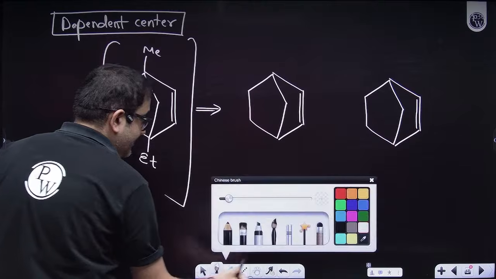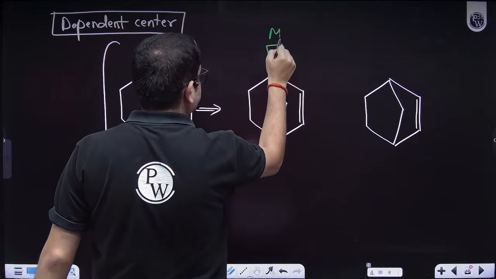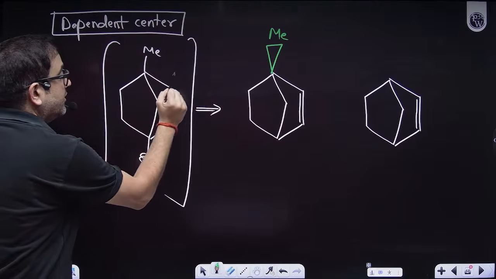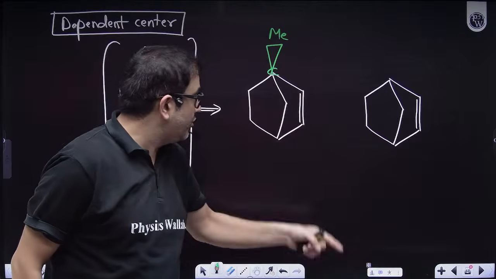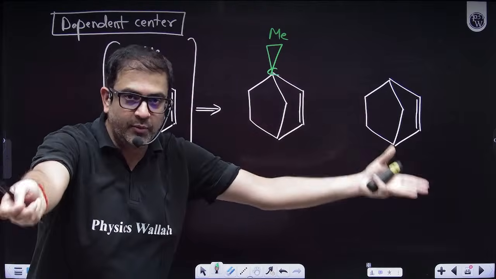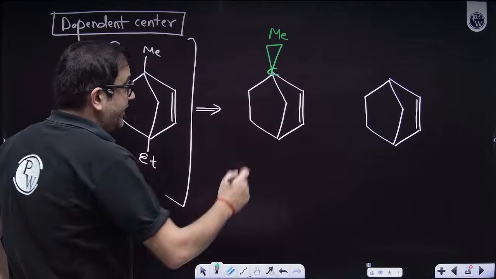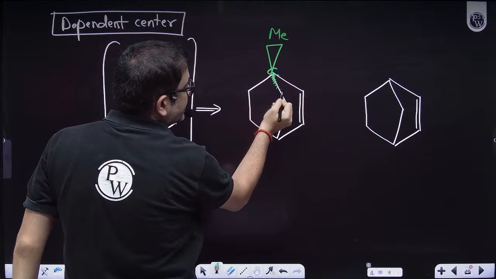So if I say this is on a wedge, I definitely know this carbon is a tetrahedral carbon, because technically it is still forming 4 bonds. 1, 2, 3, 4. It's tetrahedral. 2 bonds will be on the same plane, one upside, one downside. If these two are on the same plane, then this will be on the downside.